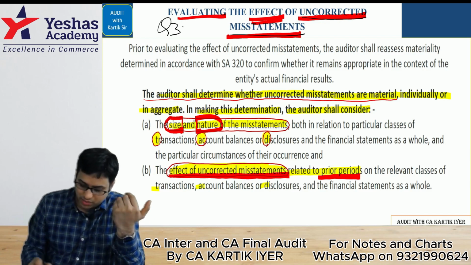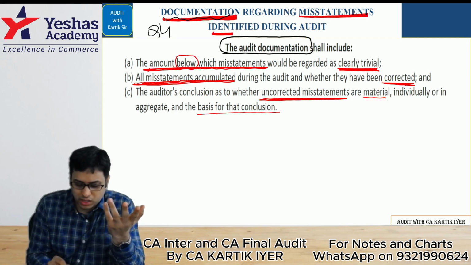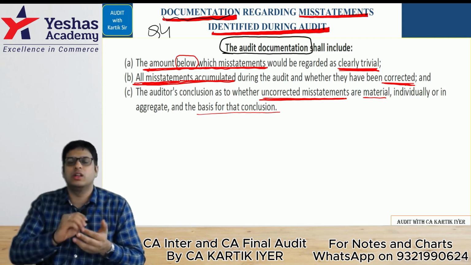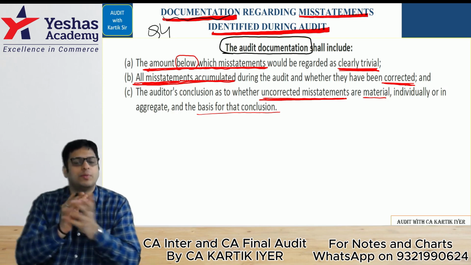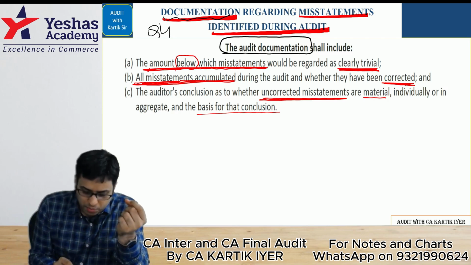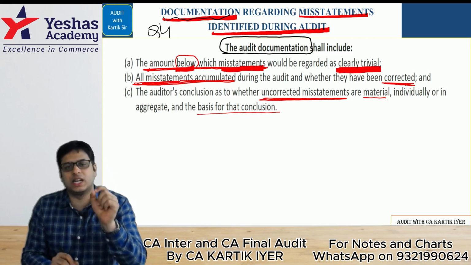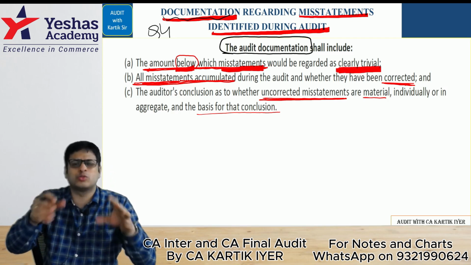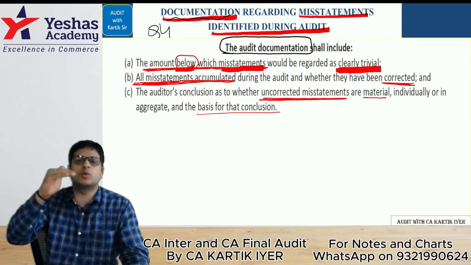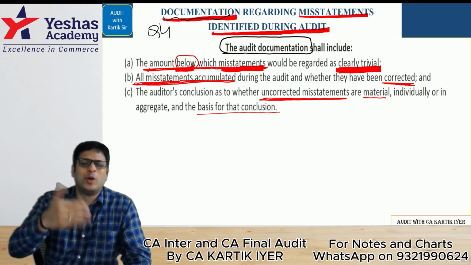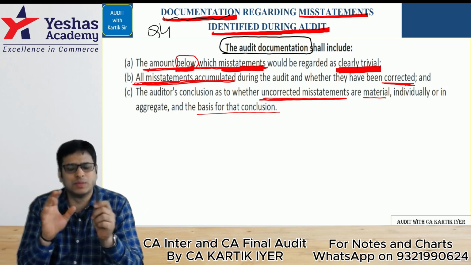Question number 4, documenting regarding misstatements identified during audit. What will you document in your working papers? That is, in chapter number 6 we did audit documentation. So what will you document? The first point, amount below which the misstatements would be regarded as clearly trivial. Trivial means so small, so negligible in value, that it is not important. So there also has to be a benchmark, below which we'll say, below this we are not going to even bother about it because it is clearly trivial. Trivial means very negligible, not that important.